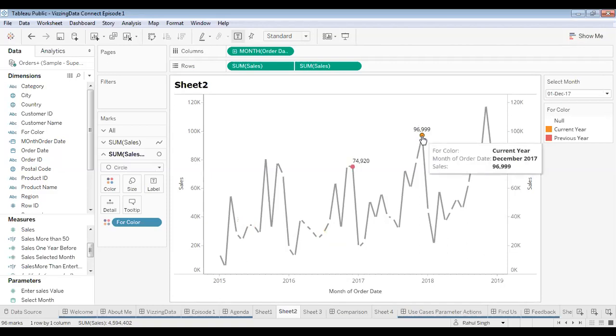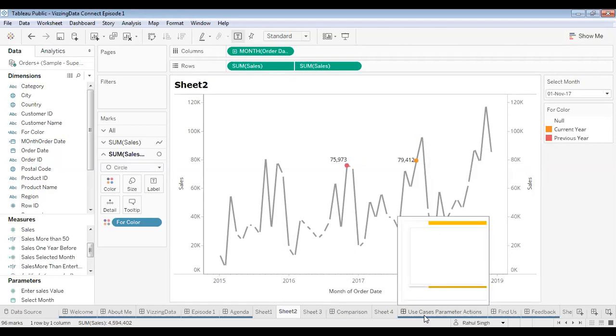And now if you select any point, the orange will show you that it's the current month and the value that you are having, and then the red will be showing you the value 1 year prior. So you can bring all these elements into the dashboard, and in the dashboard you can also create a calculated field that shows you the difference between these two values, and then when you bring it all onto the dashboard, that would be at one particular place. So this is how we use parameter actions, and there are many use cases of parameter actions, like I said.